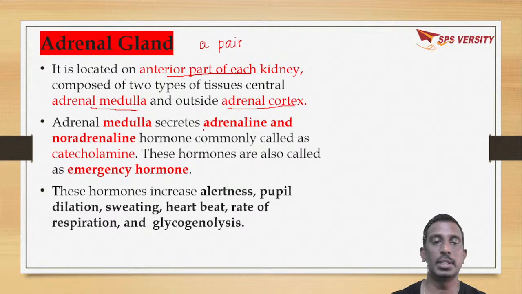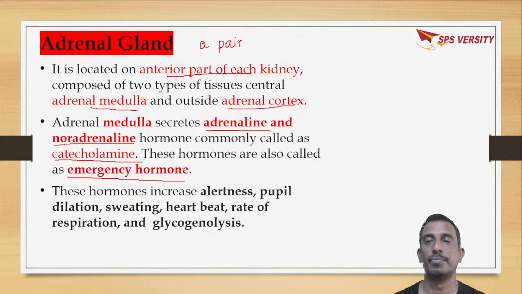The adrenal medulla will secrete two hormones, adrenaline and noradrenaline. These two are combinedly called catecholamines. They are generally named emergency hormones, which are secreted during emergency situations.